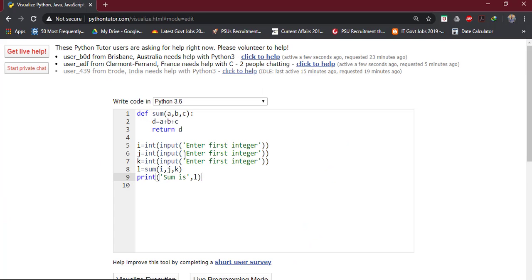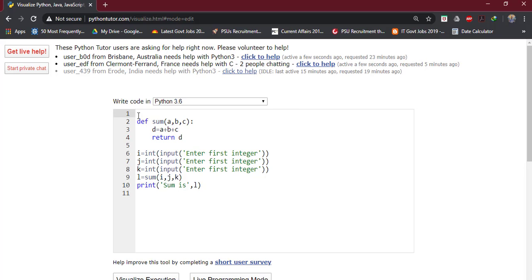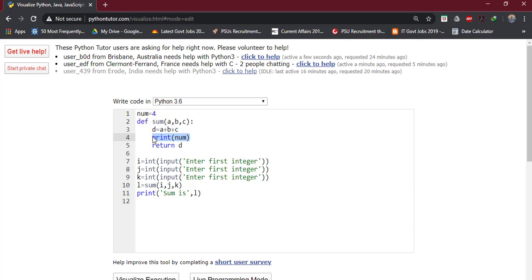Let us look at one more code. We will modify this code a little bit. Like what can I do? I am doing num equal to 4. What we have learned is that a variable which is defined outside all the functions is said to have global scope. So num will have global scope, so we can use this num anywhere in the program. Let us see if we will be able to use this num in this function or not. So I am just using num in this function also. And we can also use this num outside also.